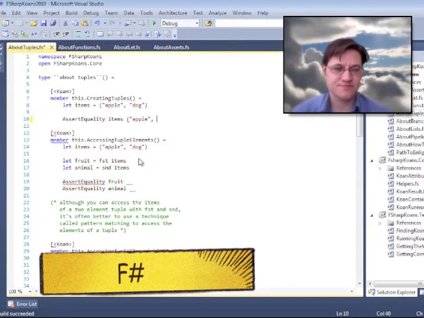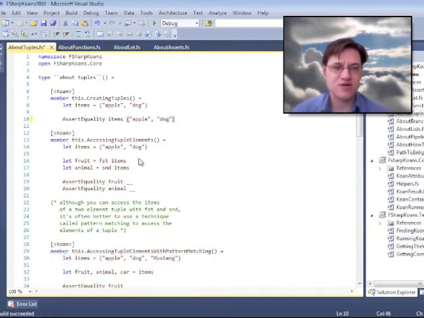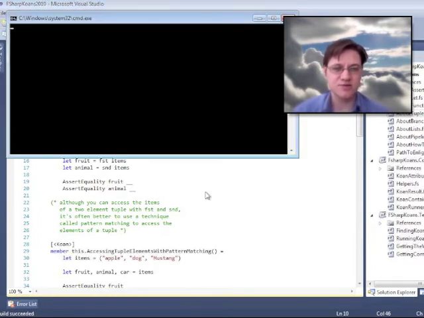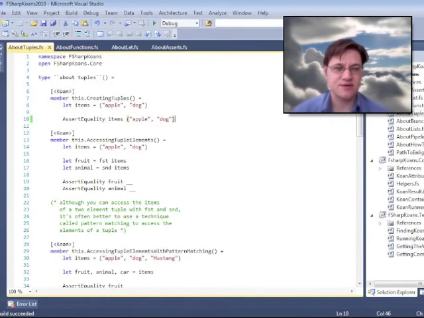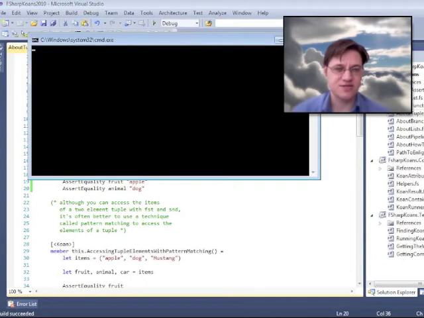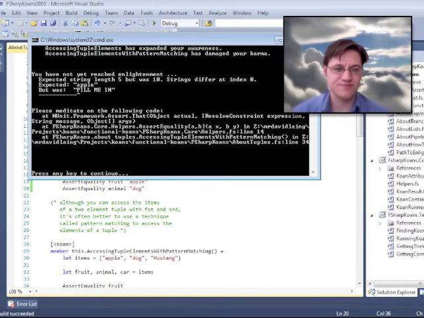F# has a similar set of introductory koans, and now we're on to something a bit more complex, which is teaching us about tuples. And here we go. When I run the project, I can see which ones have passed, and I can see that I need to make a change on line 19. So here I'm learning about how you can grab the first and second items from a tuple.